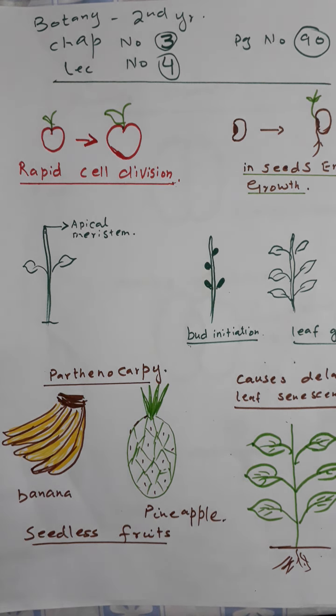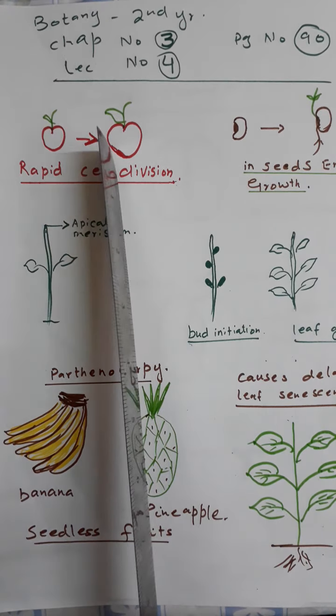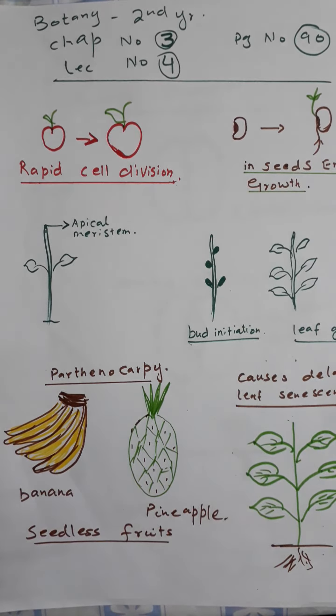Topic: Cytokinins. Students, today you will study the third important hormone, that is cytokinins. Cytokinins are most abundant in those parts where rapid cell division takes place, particularly in fruits and seeds, because seeds are associated with embryo growth. In fruits and seeds, it is due to cytokinin.